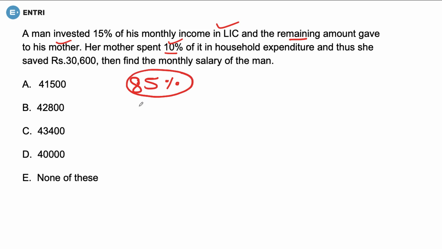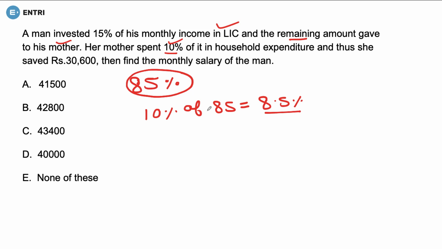So her mother spent how much? Her mother spent 10% of it, that is 10% of 85, which is equal to 8.5%. Fine. Now, she has spent the 8.5%.